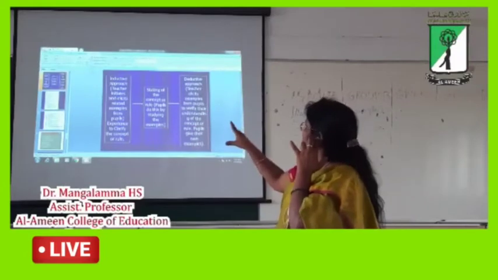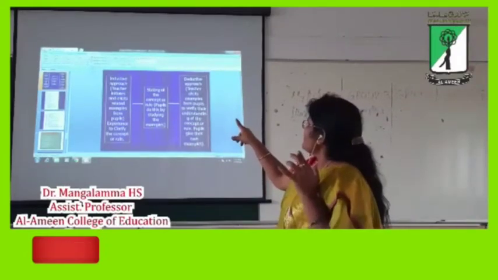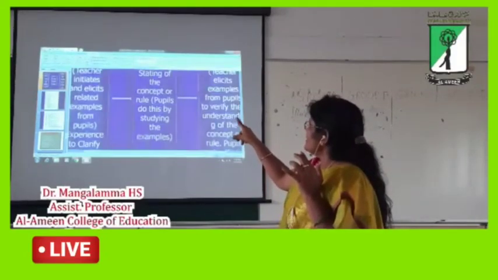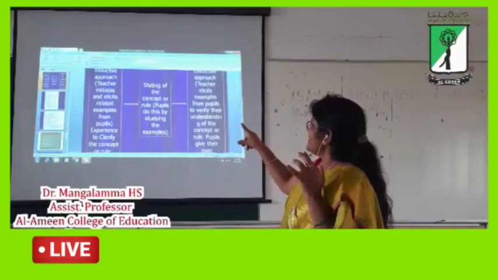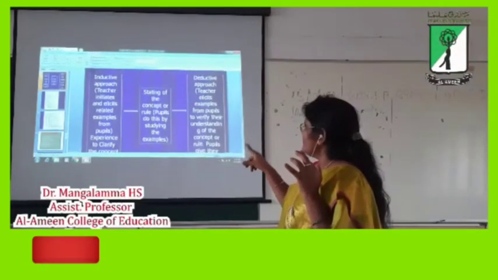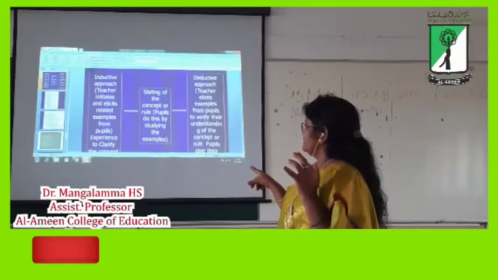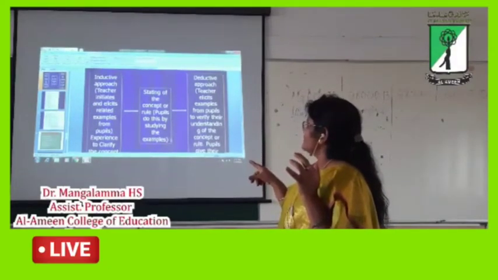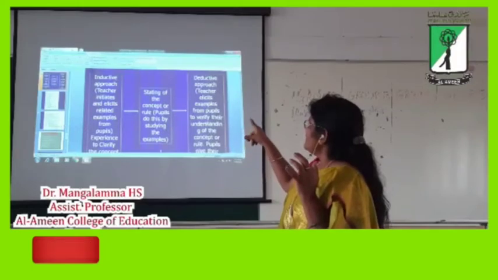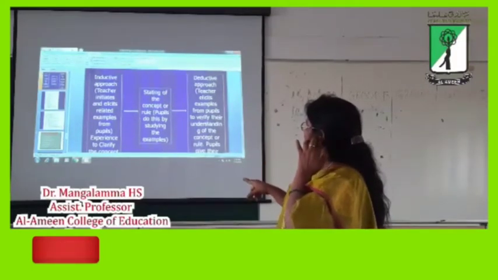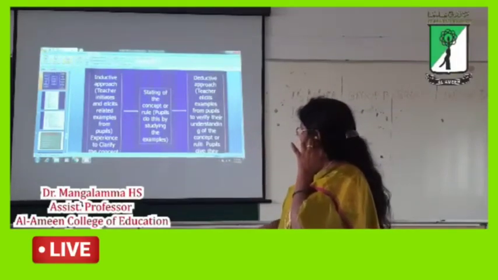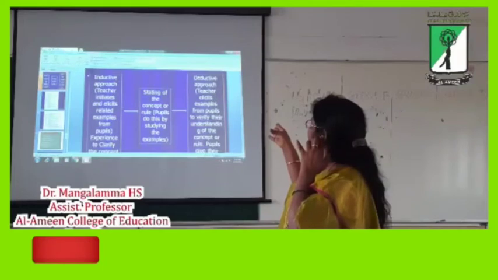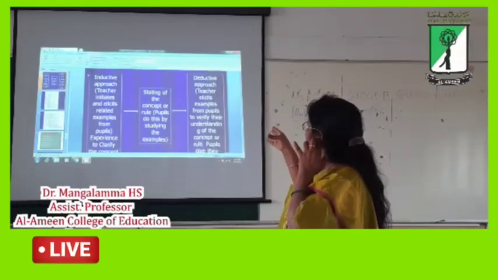See students, here you see the inductive approach. Start with the inductive approach. Teacher initiates and elicits the related example from the people's experiences to clarify the concept, and then stating of the concept or rule. People do this by studying the examples, and then teachers will come to the last one, the deductive approach.